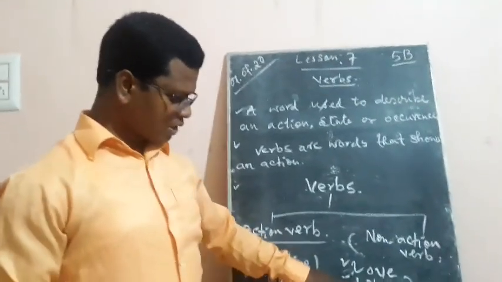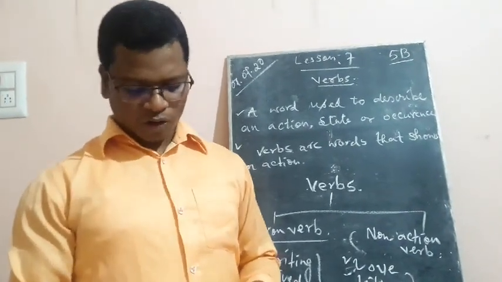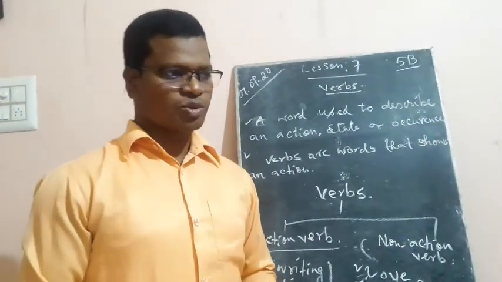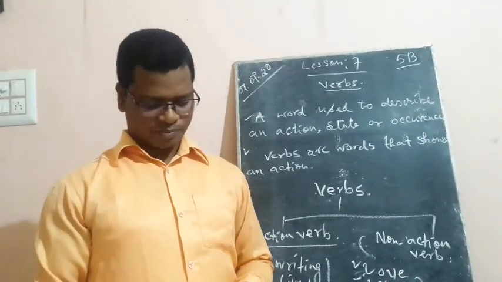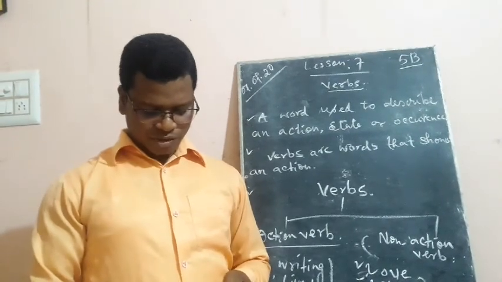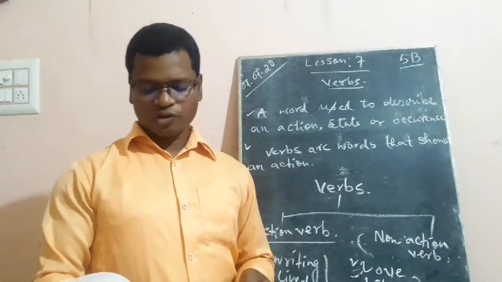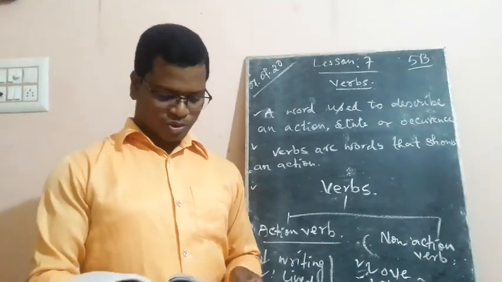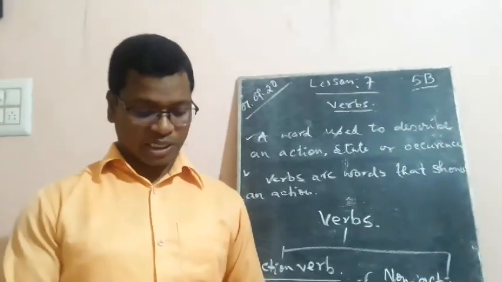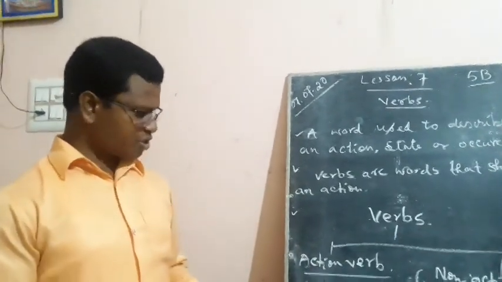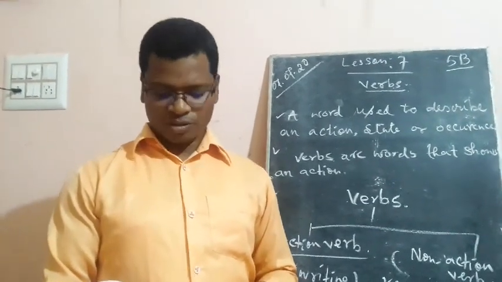Here you see love, like, want, need, prefer, belong, possess, believe, etc. Verbs that show being and possession are also kinds of non-action verbs. So another thing it is letting us know is that being and possession are also non-action verbs.